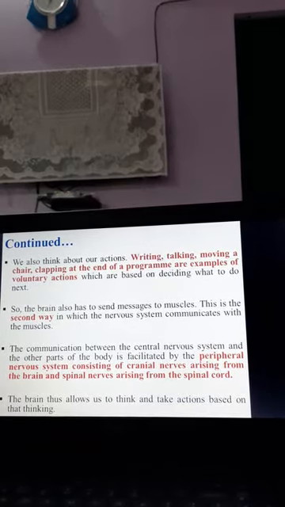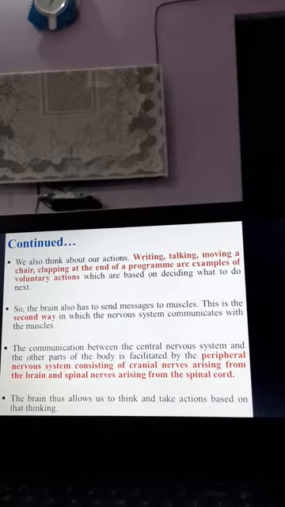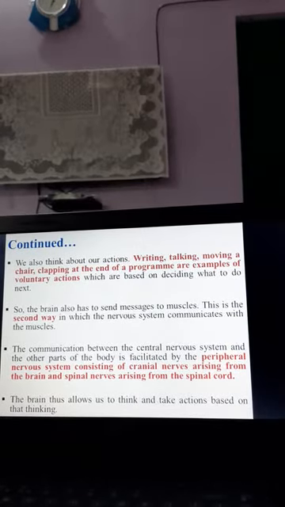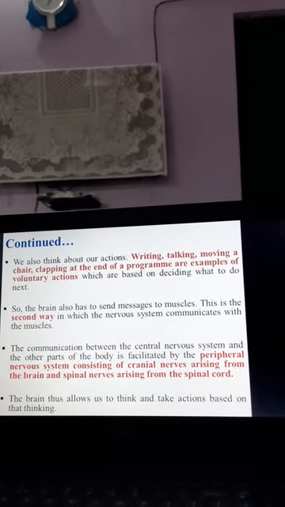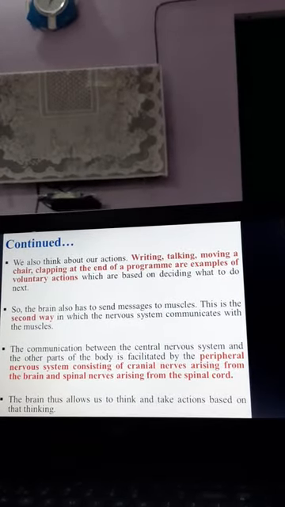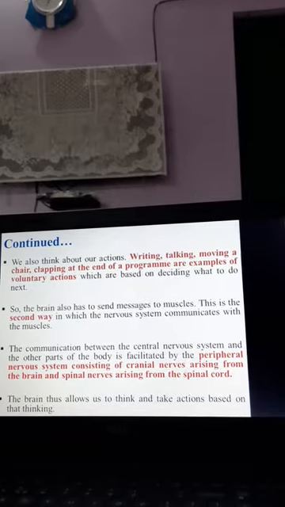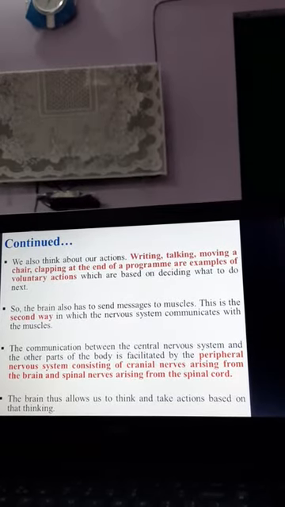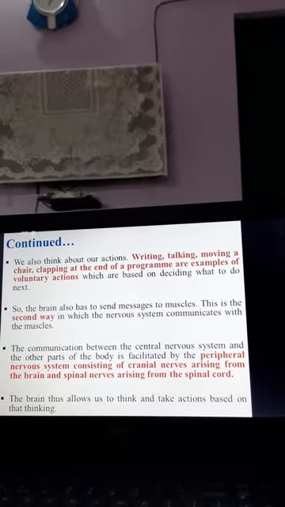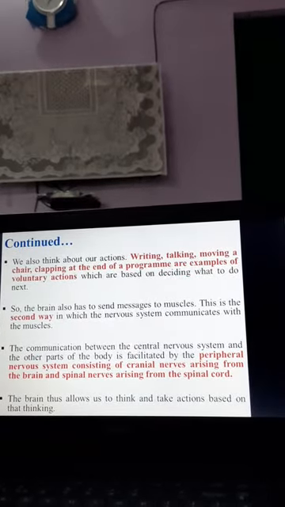This communication needs to be done via nerves. The nerves involved are named cranial nerves, which arise from the brain, and spinal nerves that arise from the spinal cord. So cranial nerves and spinal nerves both constitute the peripheral nervous system.